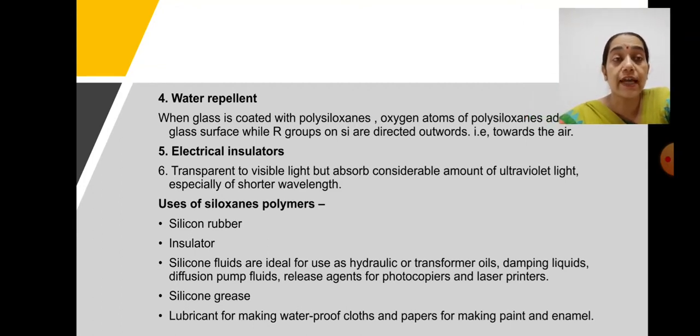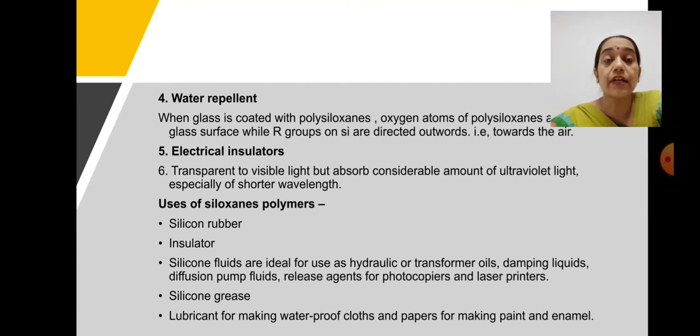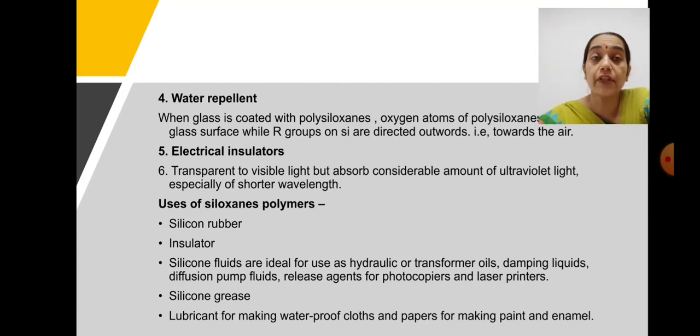Now, if we ask about its property towards water, the oxygen atoms of the polysiloxanes adhere to the glass surface. Depending upon that property, it has been considered that if these siloxane derivatives or silicone polymers are coated over the surface of glass, they can provide water repellent behavior, as they are not soluble in water. So, they are also used to coat the surfaces of glass bottles or glass containers, as well as to provide tamper proof containers. These are used because they have the water repellent property.